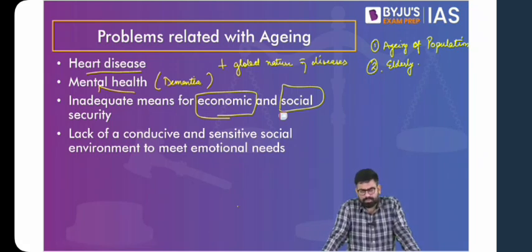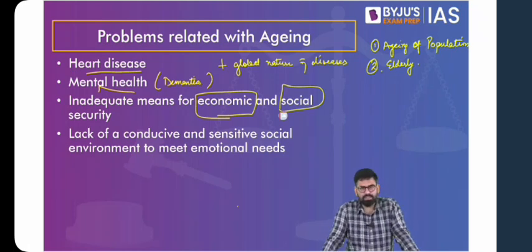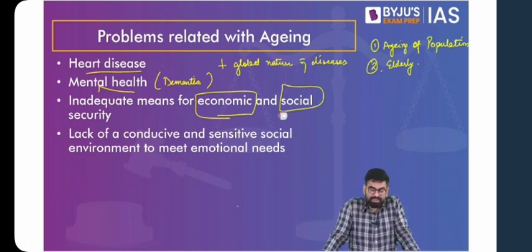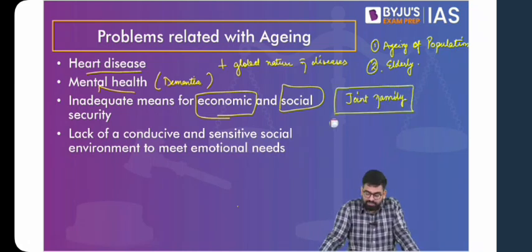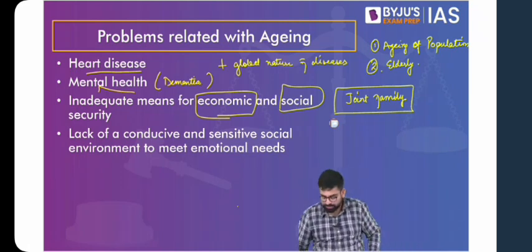You find them in places, hanging out together in parks, going out for walks, but it is very limited. A lot of them have to rely on old age homes. So the old Indian tradition of joint family, and if you remember, we had talked about this in relation to the positives of joint family, that a joint family takes care of their elderly. But now with the joint family system breaking down, you find a lot of new issues arising.